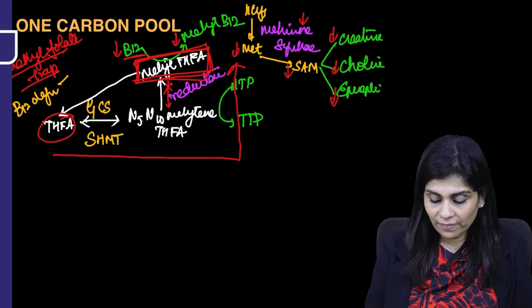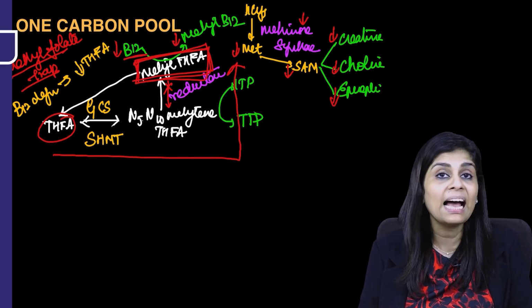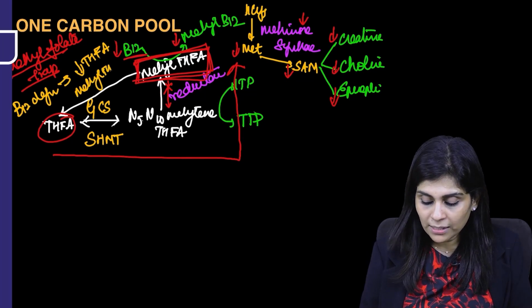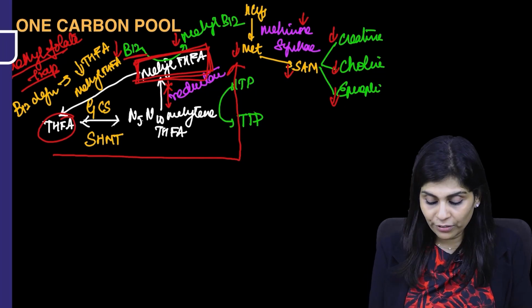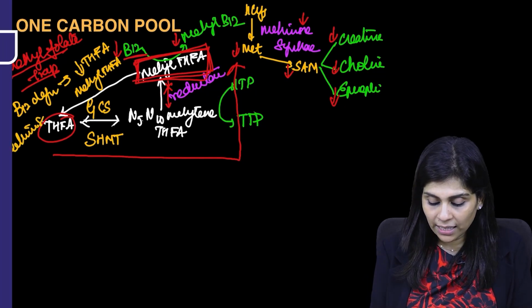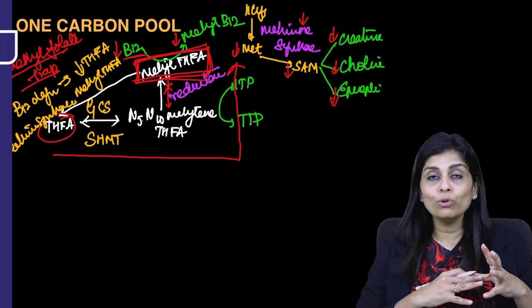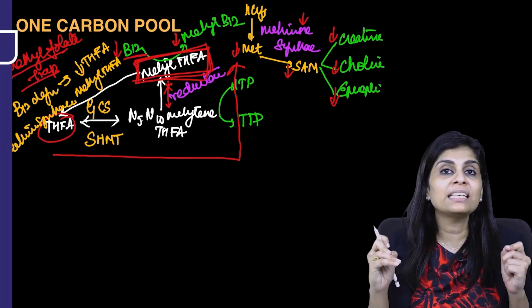In B12 deficiency, there is functional deficiency of tetrahydrofolate as well, because all tetrahydrofolate will be trapped as methyl tetrahydrofolate because of low activity of methionine synthase. If you know all these facts, it's more than enough as far as methylfolate trap is concerned.